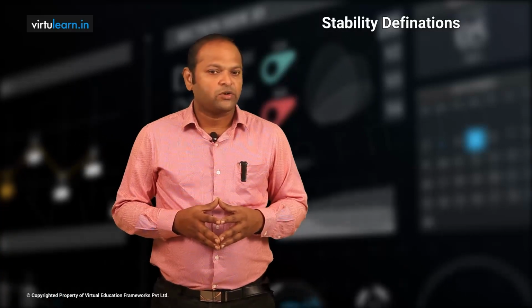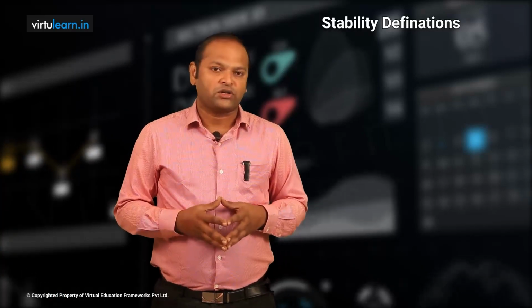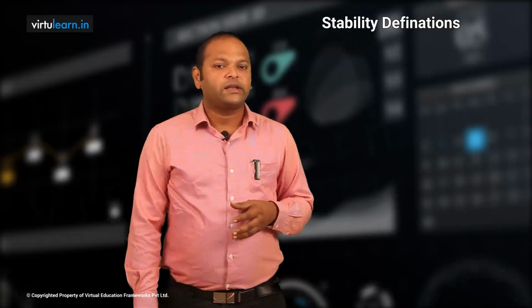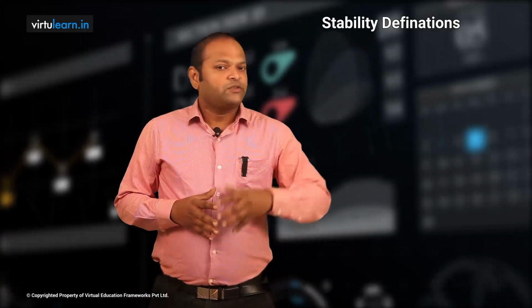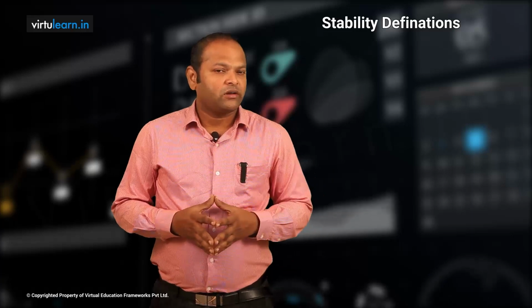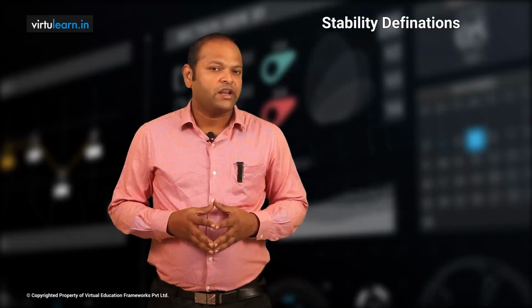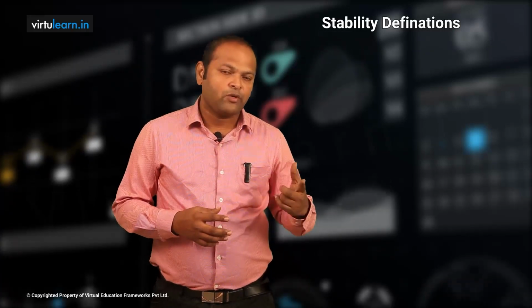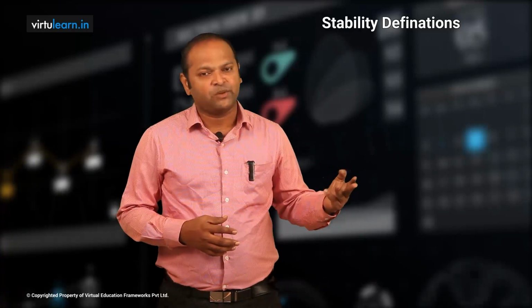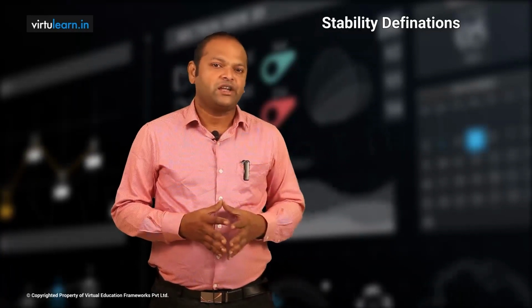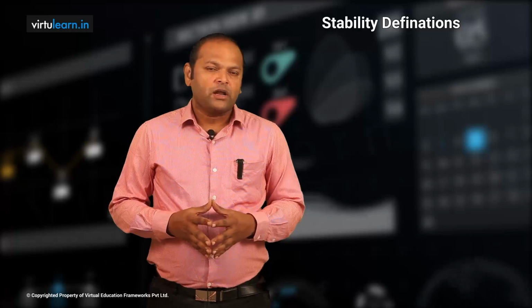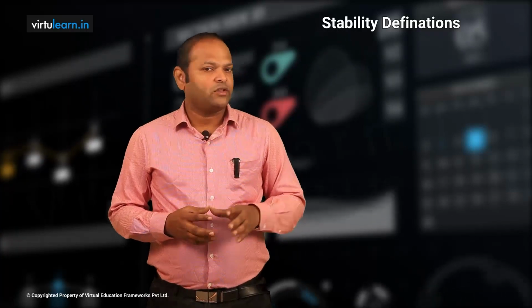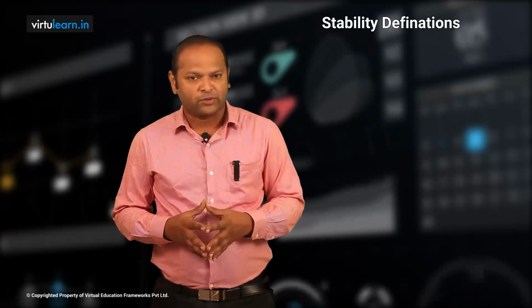If our system response is an oscillatory response, our system is said to be an oscillatory system. That means by looking at the impulse response, you can find out the stability nature of the system. It can be stable, unstable, or marginally stable. We have basically three conditions of stability. Let us look at the relation between the location of poles and its impulse response.